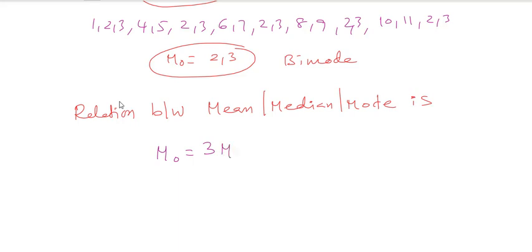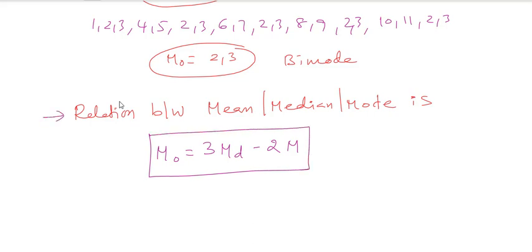M naught is equal to 3 times the median minus 2 times the mean. This is the relation between them. This point also you have to keep in your mind, so likewise you have to take the analysis.